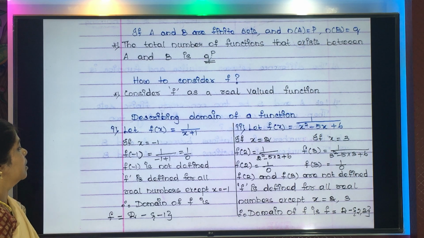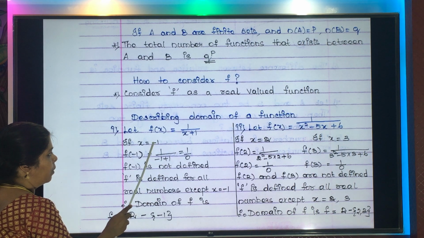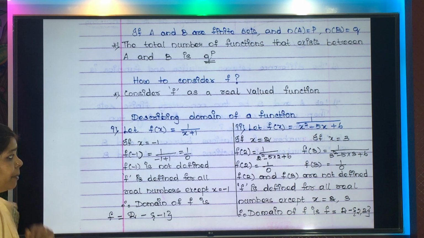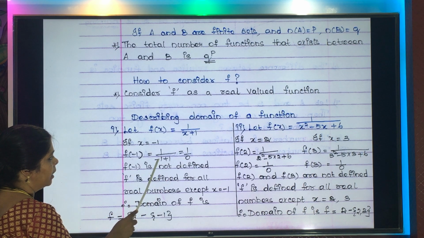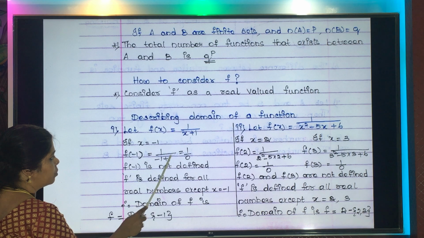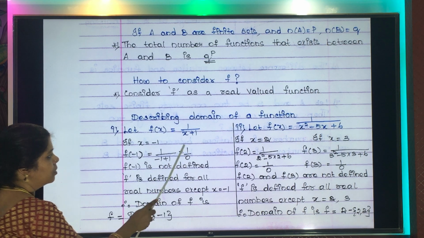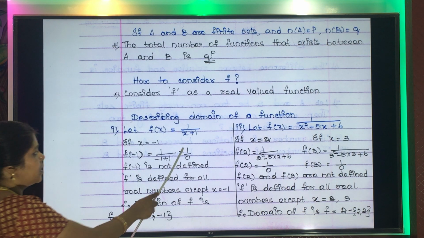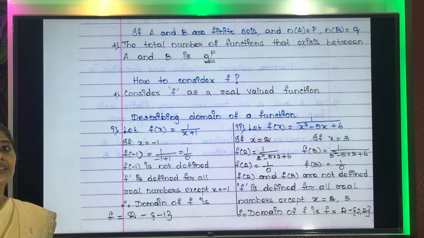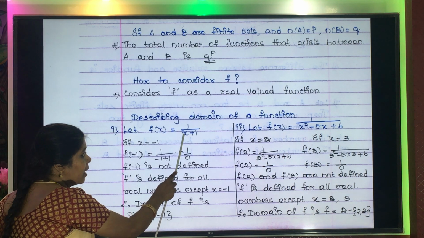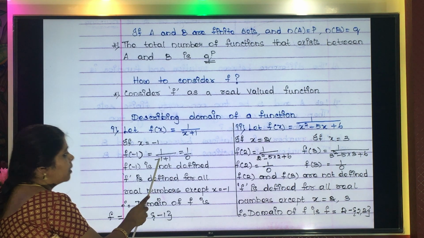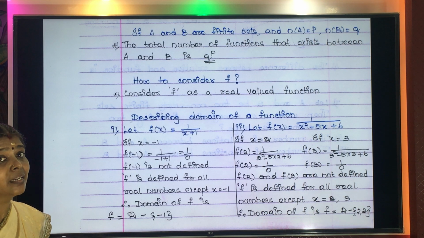How to check? See, take the x value as minus 1. What happens? You put minus 1 here. What will happen? 1 by minus 1 plus 1. Minus 1 plus 1 gives you 0. What is 1 by 0? It is undefined. It is not defined. So we clearly understand that x should not take the value minus 1.